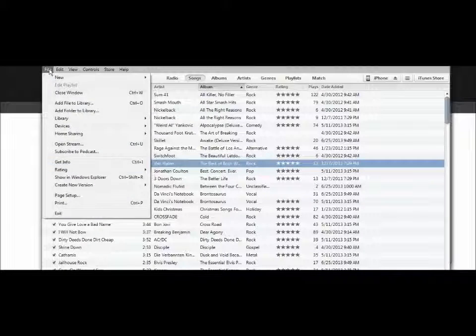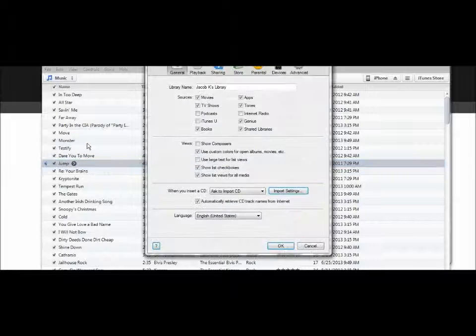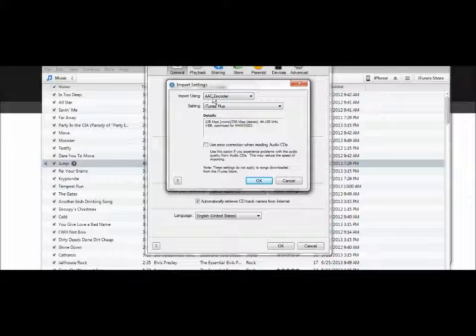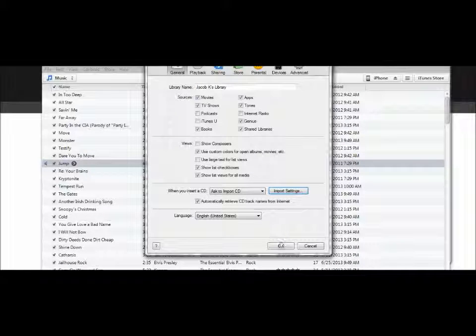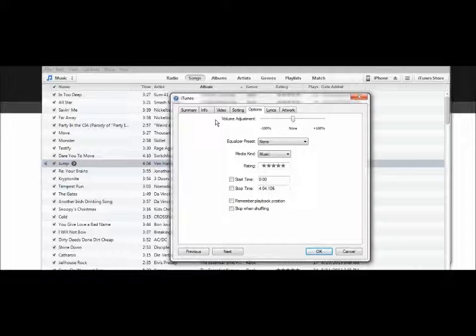One more thing. Go over to Edit, Preferences, Import Settings, and make sure that Import Using is the AAC encoder. Get Info. A ringtone is generally less than 30 seconds.